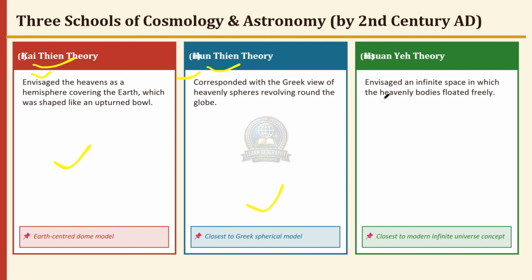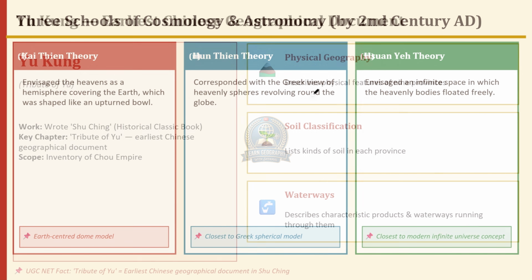Then the Suan-He theory envisaged an infinite space in which the heavenly bodies floated freely, closest to the modern infinite universe concept. These are the three schools of cosmology and astronomy in the 2nd century AD: Kai-Tien theory, Hun-Tien theory, and Suan-He theory.